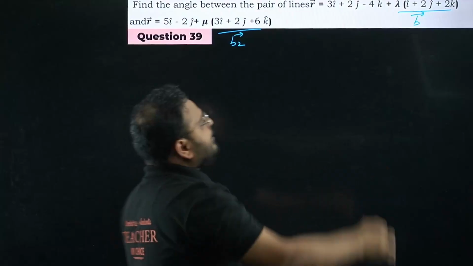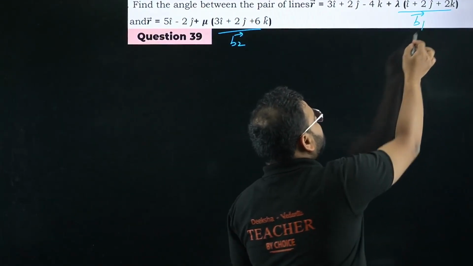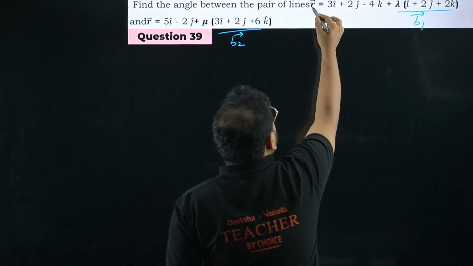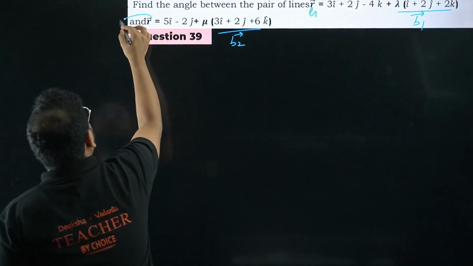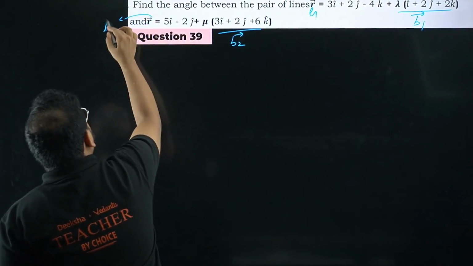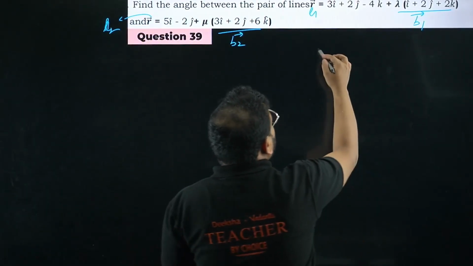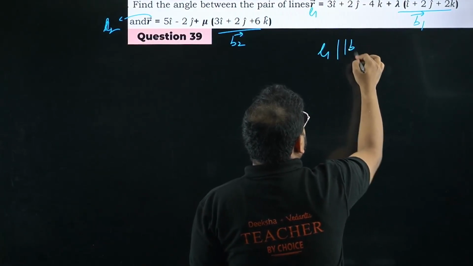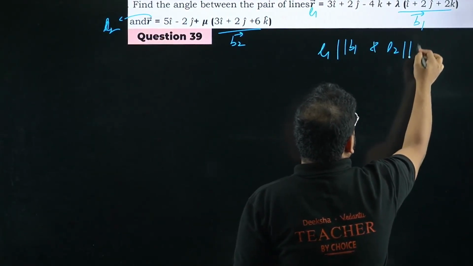What's the meaning of vectors b1 and b2? If I call this line L1 and this line L2, we know that L1 is parallel to b1 and L2 is parallel to b2.